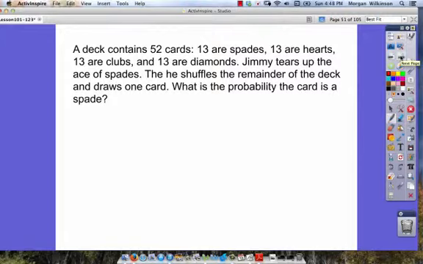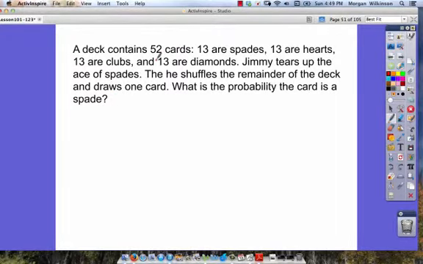A deck contains 52 cards. 13 are spades, 13 are hearts, 13 are clubs, and 13 are diamonds. Jimmy tears up the ace of spades. Then he shuffles the remainder of the deck and draws one card. What is the probability the card is a spade? I don't know why Jimmy tore up the ace of spades. He must have been frustrated. But we can still figure out this question.